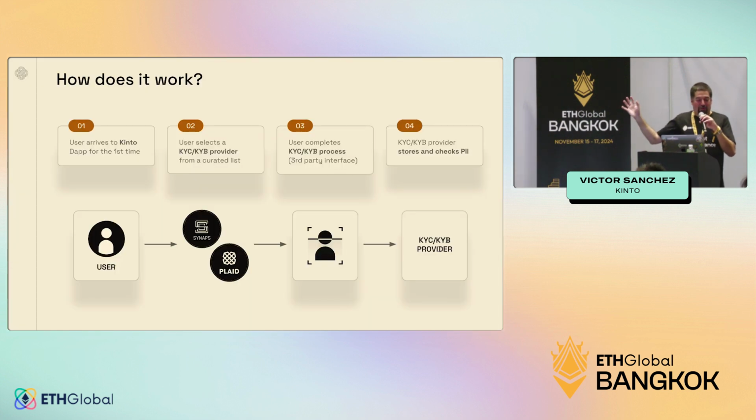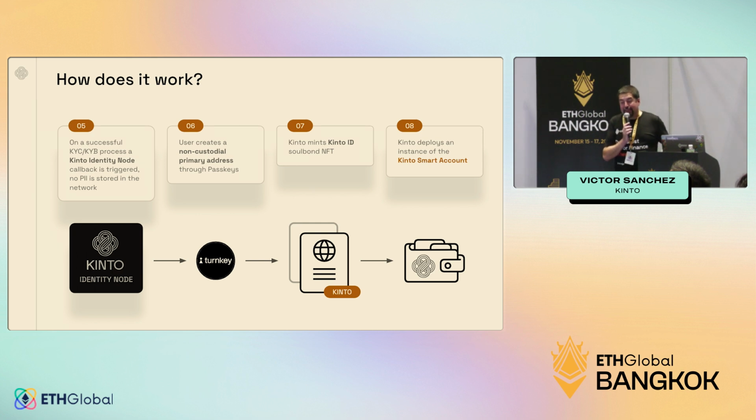So how does it work? Basically, the first time that the user arrives to Kinto, they are going to have to select a KYC or a KYB provider: Sumsub, Plaid, and we have recently added Onfido. Once the user completes the KYC or the KYB process, those are going to be stored in the KYC provider, and it checks that PII, but it never leaves, it never gets stored on the chain. After this, on successful KYC, we're going to create, through the Kinto identity node, your wallet and your Kinto ID.